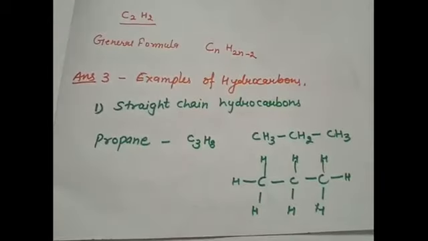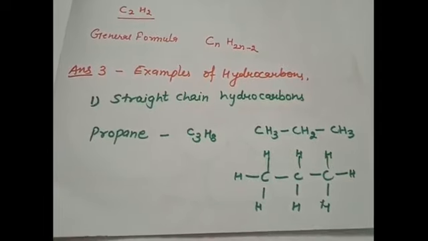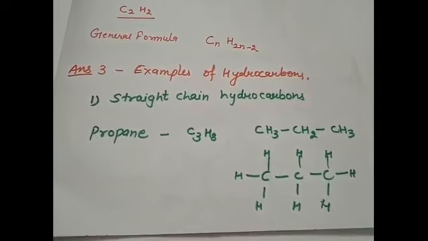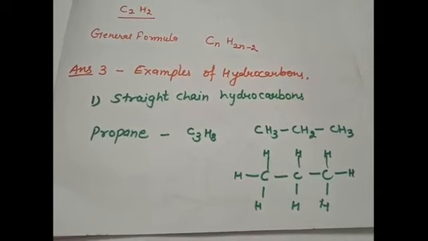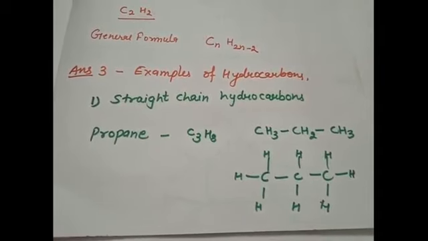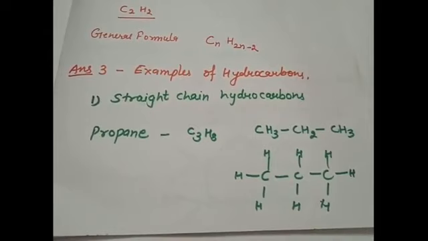Our third question was that we have to give examples of hydrocarbons in case of straight chain, in case of branched chain, and in case of a cyclic hydrocarbon. So the first is straight chain hydrocarbon. So we can start with the ethane or methane, or we can have propane.